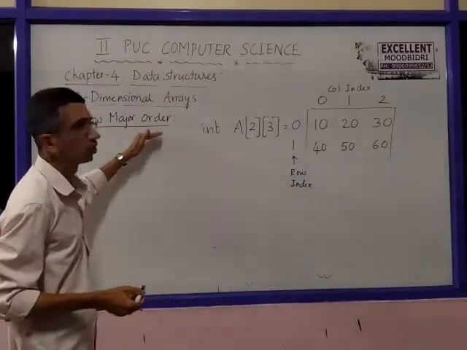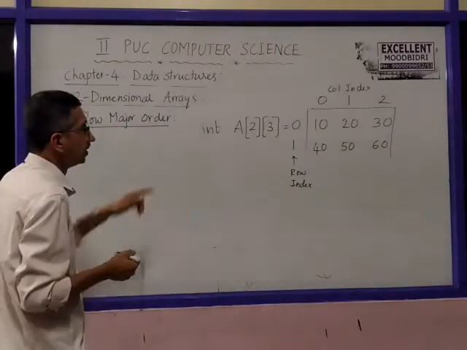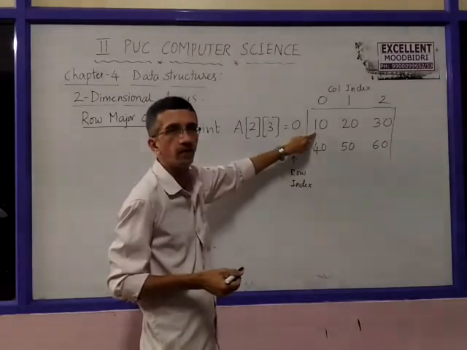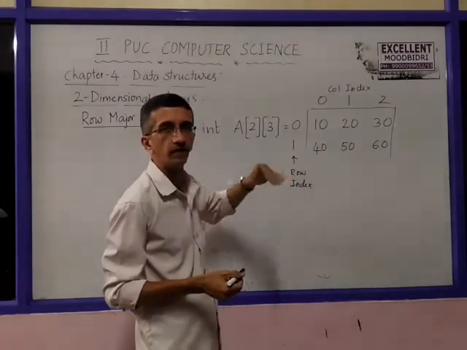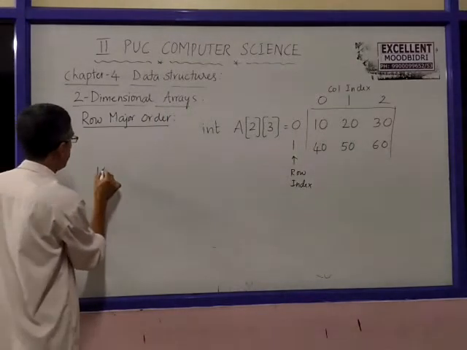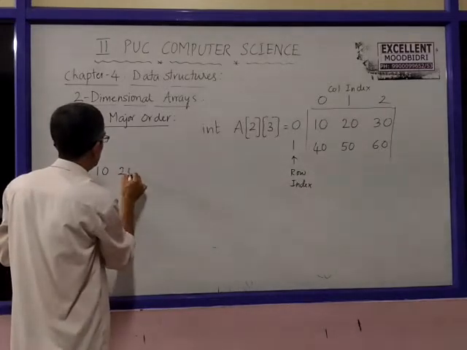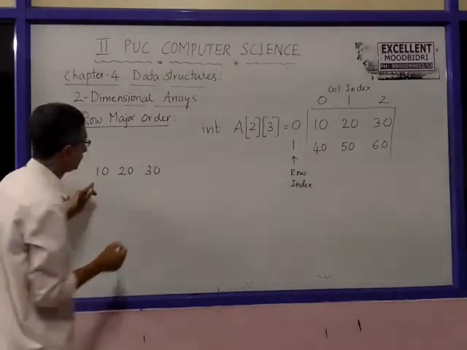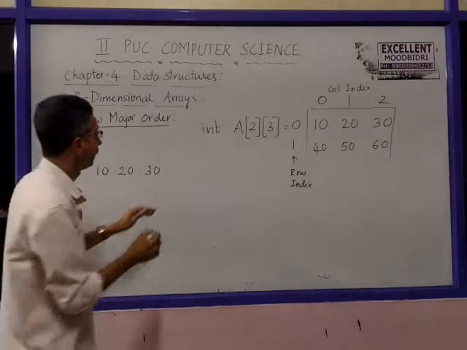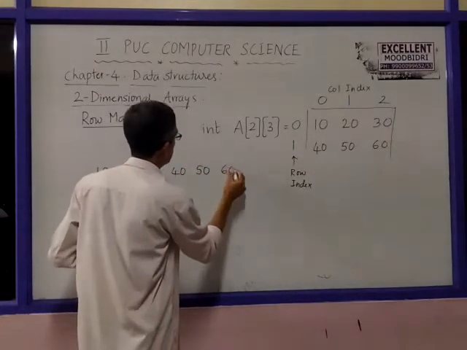According to the row major order, how will elements be stored in the memory? Like this. Anyway, the first item will be at the first memory location, wherever we start. First 10, first row element, first 10, 20 and 30. These are the first row items. Next 40, 50 and 60.